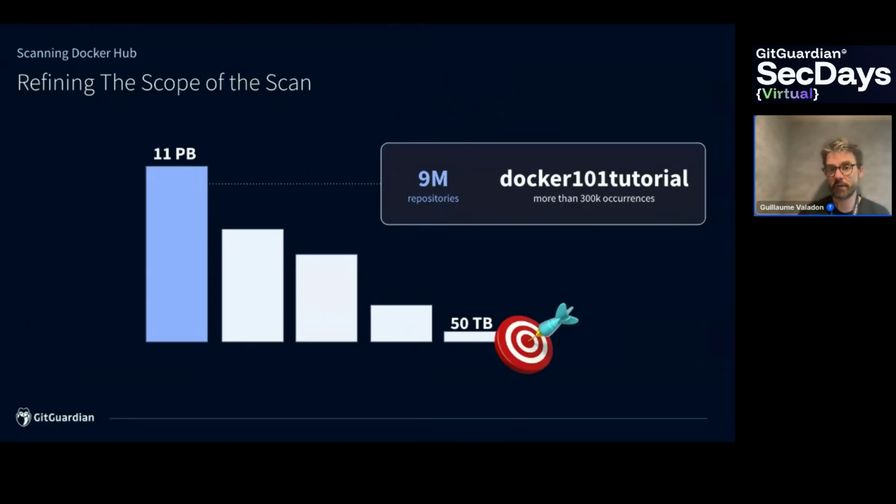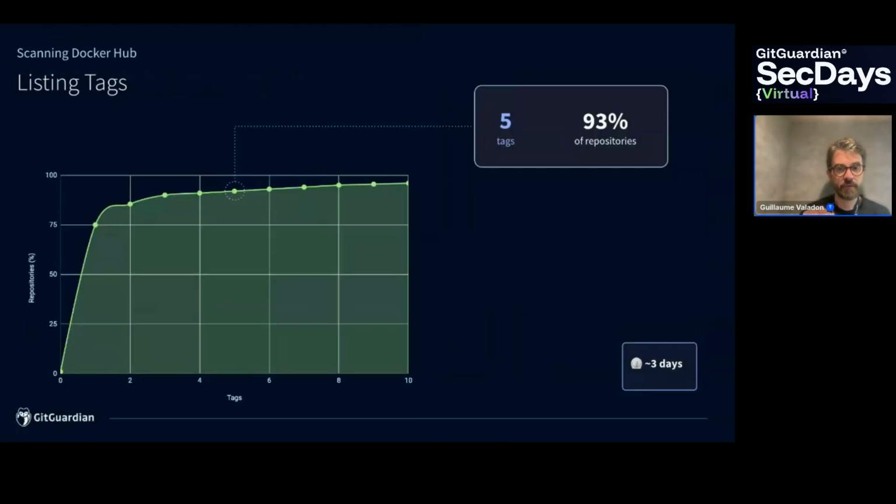The first fun fact of the day, that the most used name for repositories is Docker 101 tutorial, which means that people are actually using DockerHub to experiment with Docker images. Next stage, still trying to reduce the number of images to scan, layers to scan, is to have a look at tags. So here, the picture showed that 93% of the repositories have less than 5 tags.